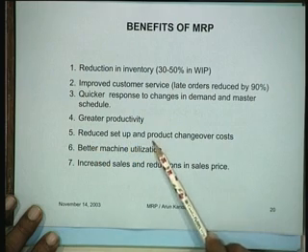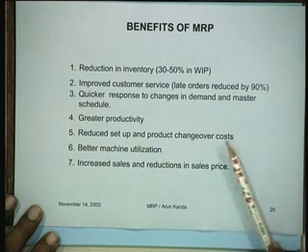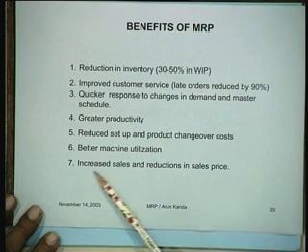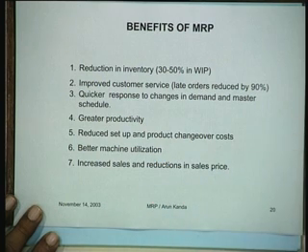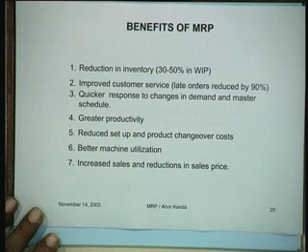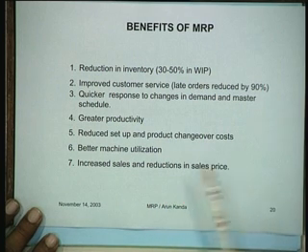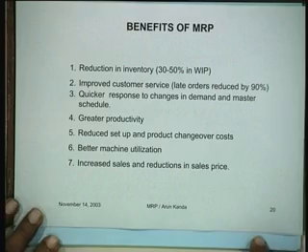Reduced setup and product changeover costs. Better machine utilization. And increased sales and reductions in sales price. Because when there is an increase in sales, you can offer the advantages to the consumer and bring down the prices. So these are some of the major benefits of an MRP system which is involved here.